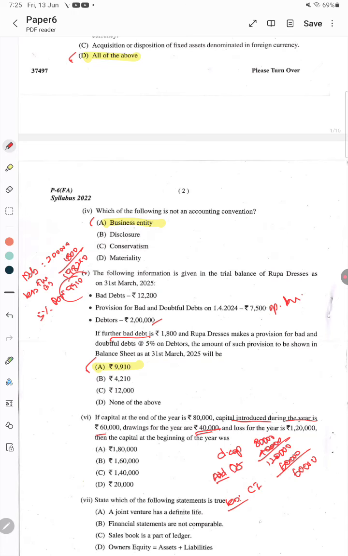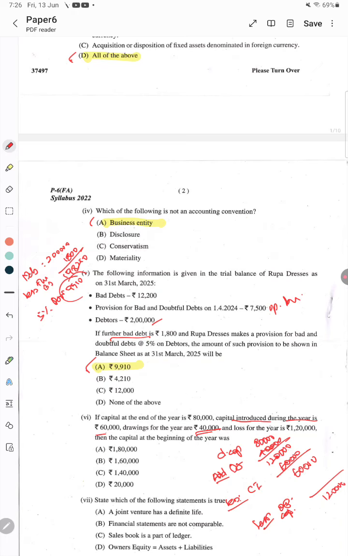That we have to find out, we have to balance it. After opening capital is deducted, there is a loss. How much is it given? That is 1,20,000 rupees.